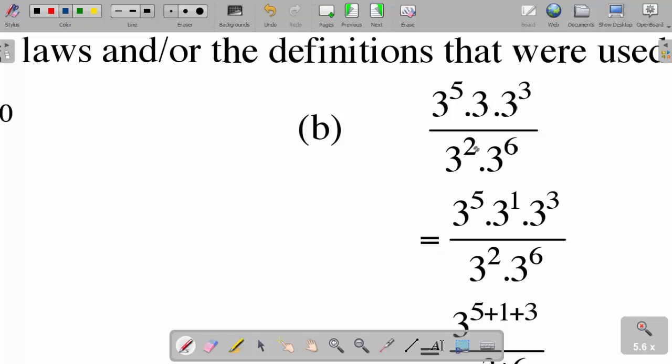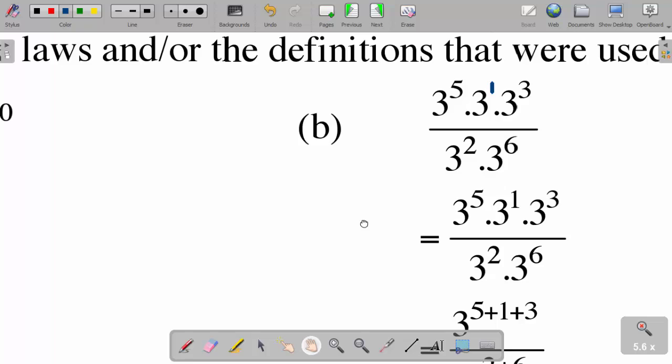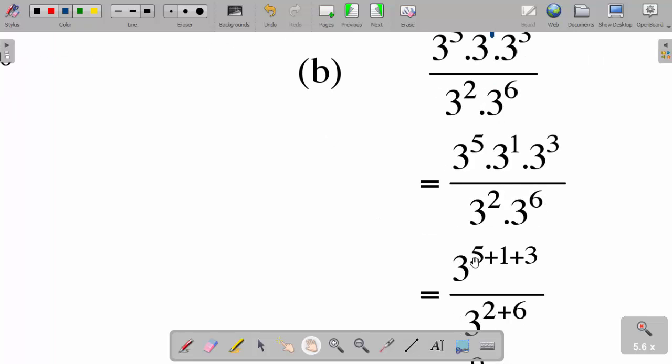Don't put 0, just use 1. So here I have 3 to the power 5 multiplied by 3 to the power 1 multiplied by 3 to the power 3, and because I am multiplying, I add the exponents. It's going to be 3 to the power 5 plus 1 plus 3.